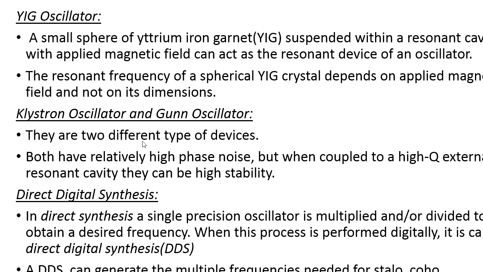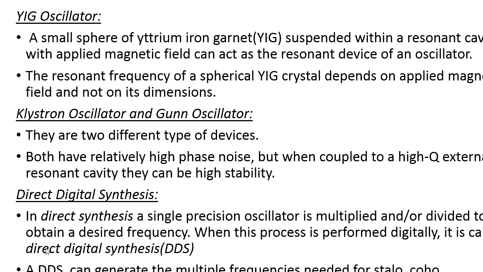Next are the crystal oscillator as well as the Gunn oscillator. These are the two types of devices we use to generate the oscillation frequency. In both types of oscillator we have high phase noise, but we can maintain high stability by coupling with a high Q external resonant cavity.